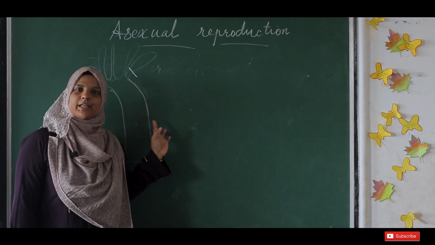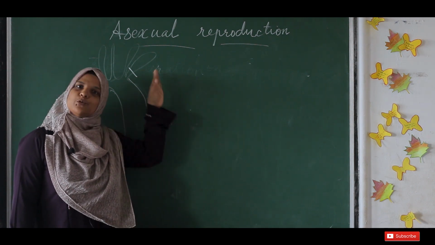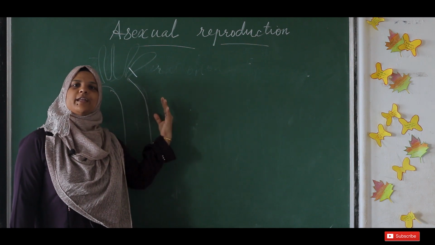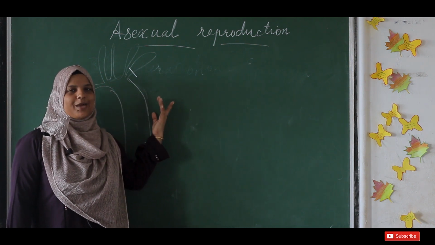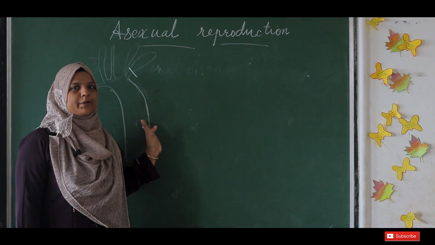So this is also not a reproduction process. It lost its tentacle, so the lost tentacle can be regenerated. Okay, so this is another example of regeneration.